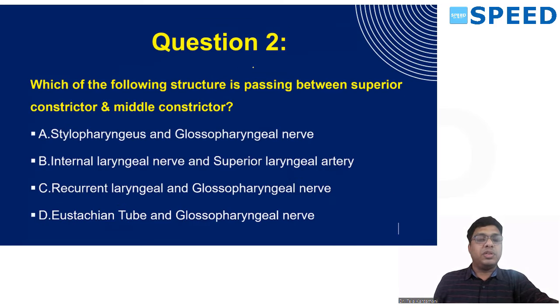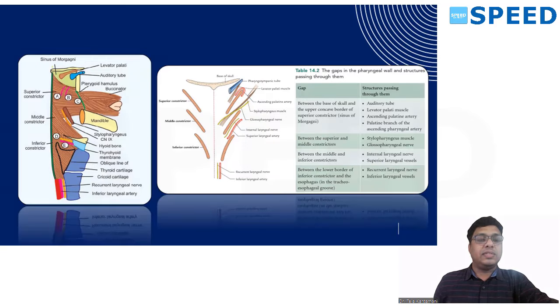Coming to question 2: which of the following structures passes between the superior constrictor and the middle constrictor? If you see, there are dehiscences from the skull base to almost the esophagus. In the second picture, it explains from the base of skull till the superior constrictor. There is a gap which transmits structures called ALAP.